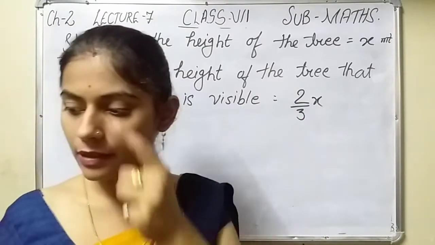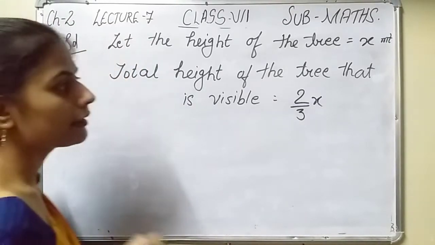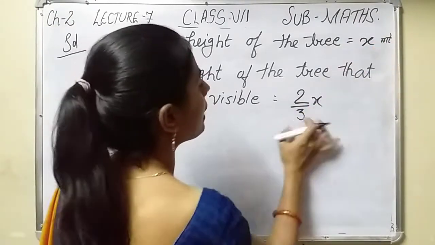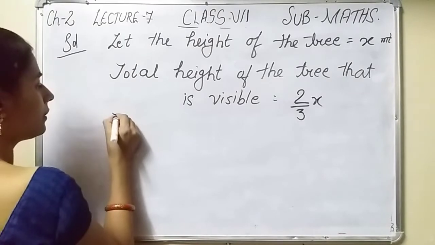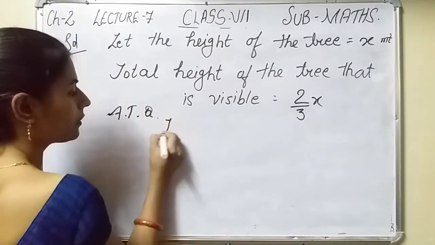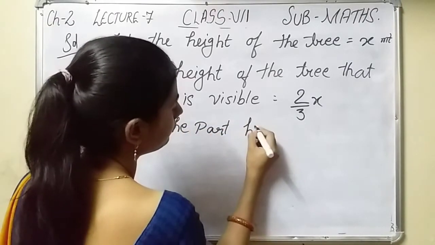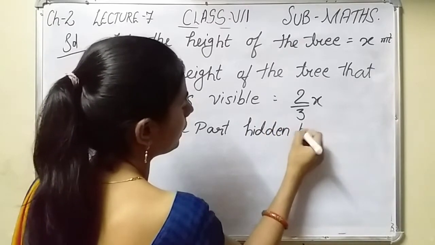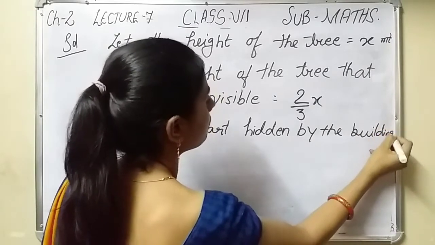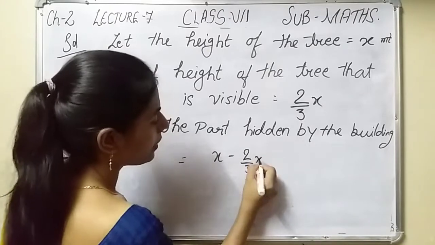Now see, next step, what is given? The part which is hidden by the building. How much part is hidden by the building? Means you have to subtract x minus 2 by 5 x. According to the question, the part hidden by the building is equal to x minus 2 by 5 x.